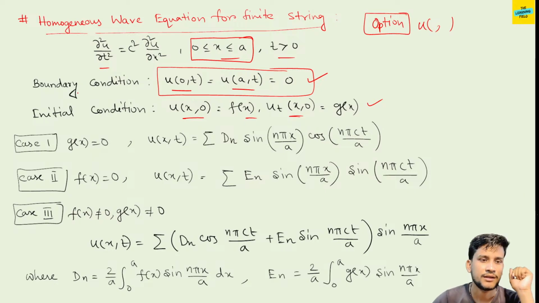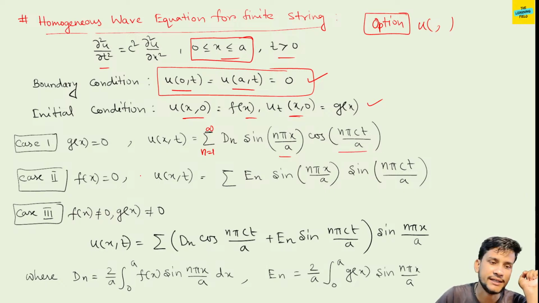Okay. Now the solution is what? If g(x) equal to 0, then the solution is the summation from n equal to 1 to infinity of d_n sin(n pi x by a) cos(n pi ct by a). If f(x) equal to 0, then the solution is summation n equal to 1 to infinity of e_n sin(n pi x by a) sin(n pi ct by a). Now the general solution. This is the general solution. I write it as case 3.